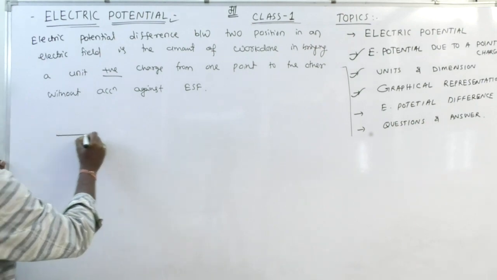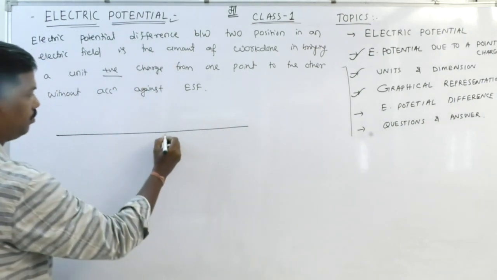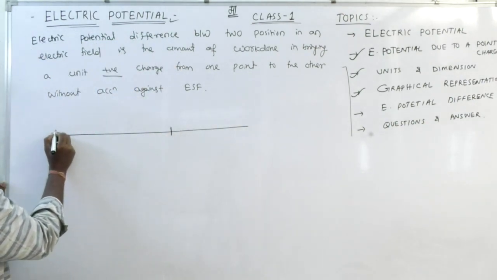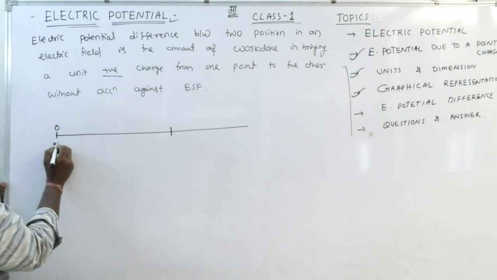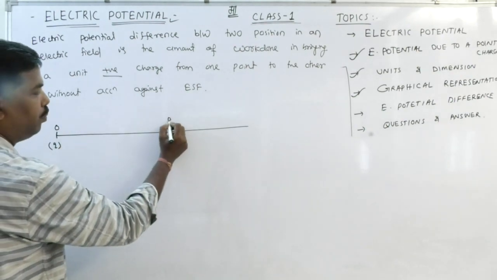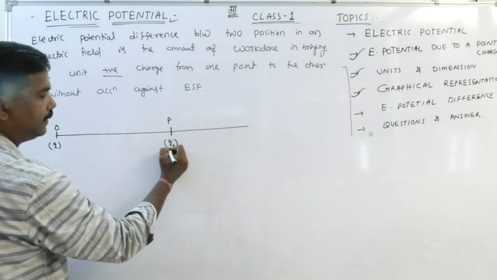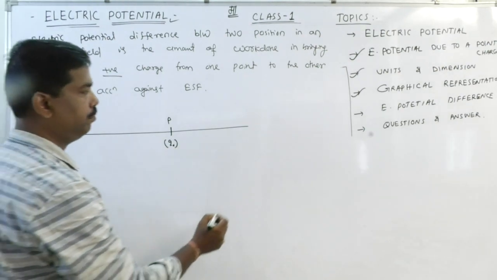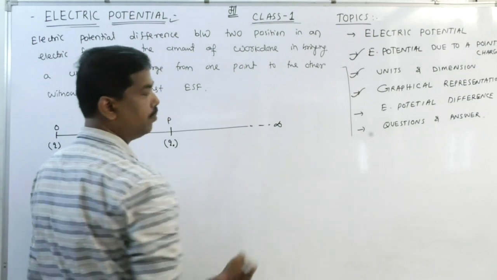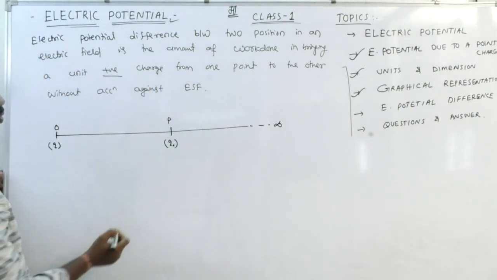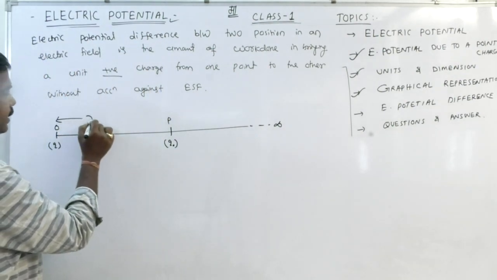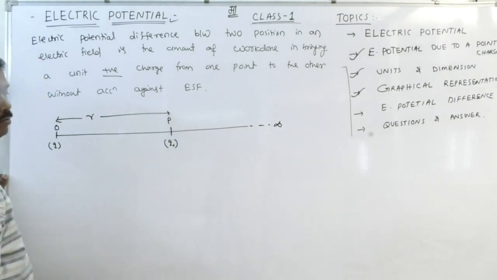Let us imagine this is the point O. Let the source charge be Q here, and let P be the observation point, and the test charge is brought from infinity. Clear? So let the observation point be at a distance of R. Clear?